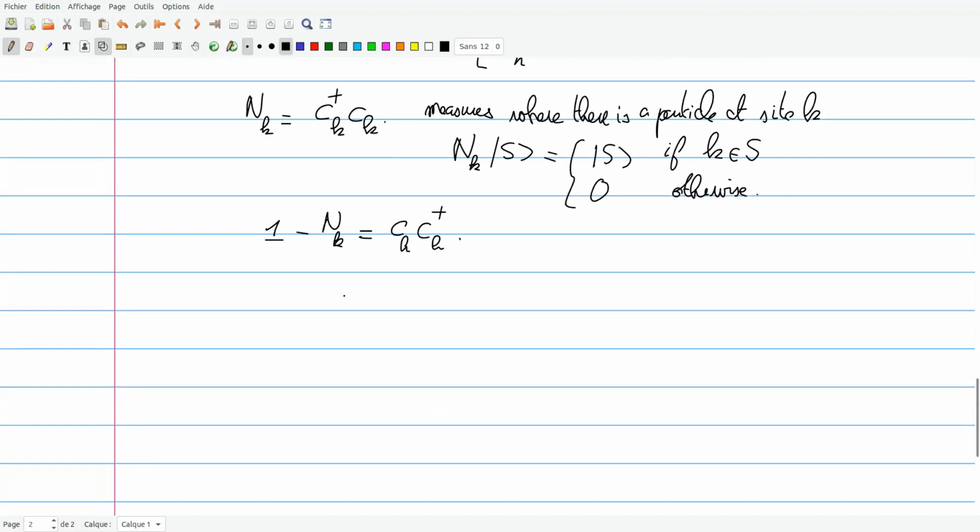Okay. So now I have constructed my creation and annihilation operators. I will construct everything in terms of them. And there is a very important class of operators, which are the quadratic operators.